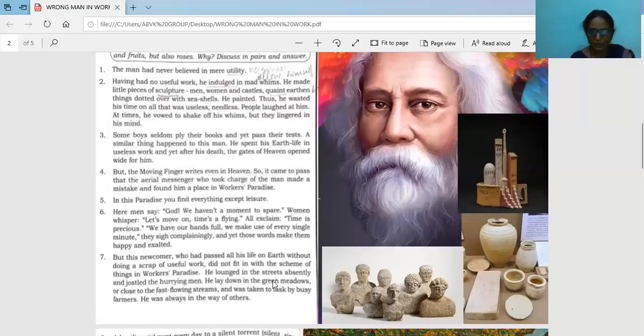He lounged in the streets absently and jostled the hurrying men. How? He was loitering on the streets absently and jostled, that is, he was dashing into the people, the hurrying men who came opposite to him on the street. They were all hurrying. Why? Because they had to finish the work quickly, no? They were hurrying, and so he dashed, going in between them on their way.